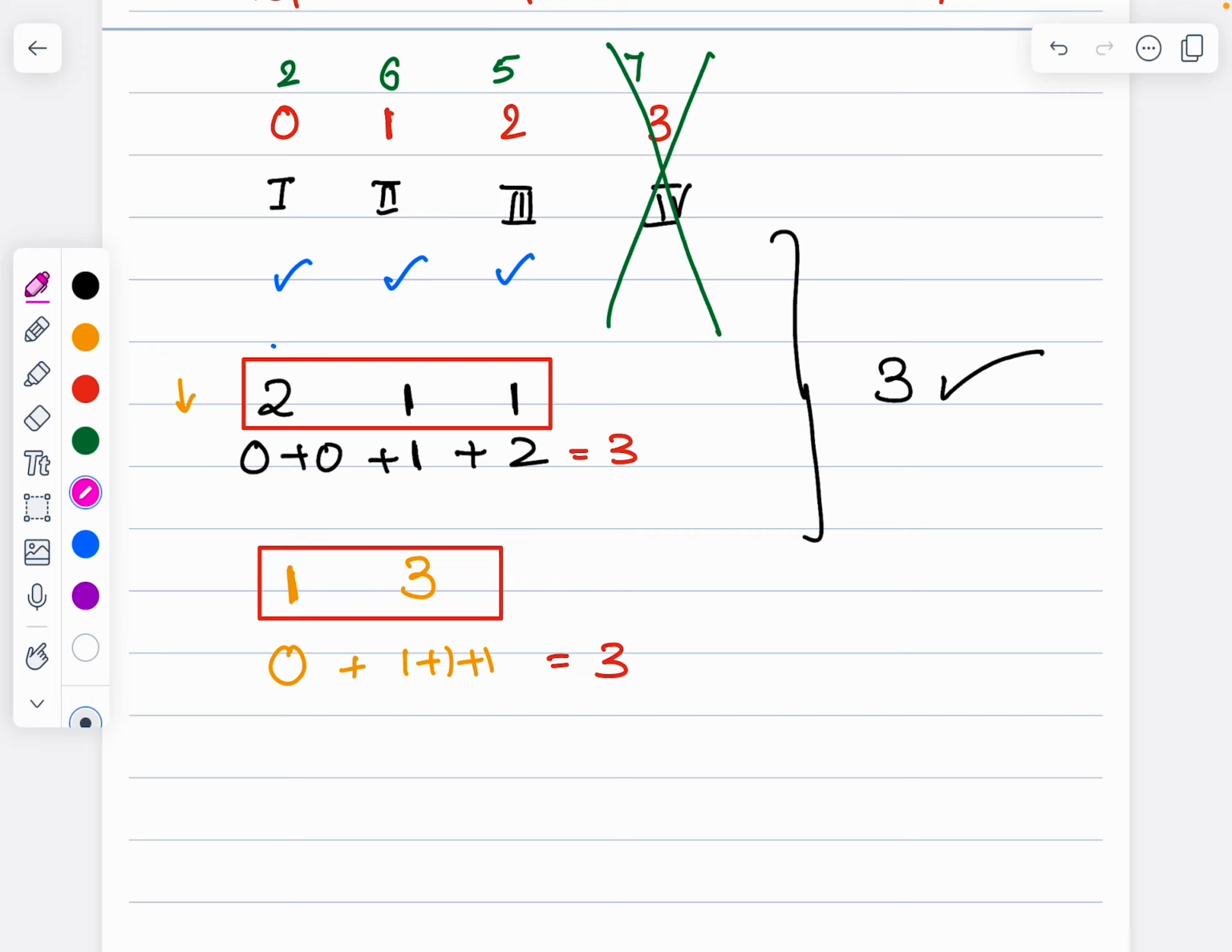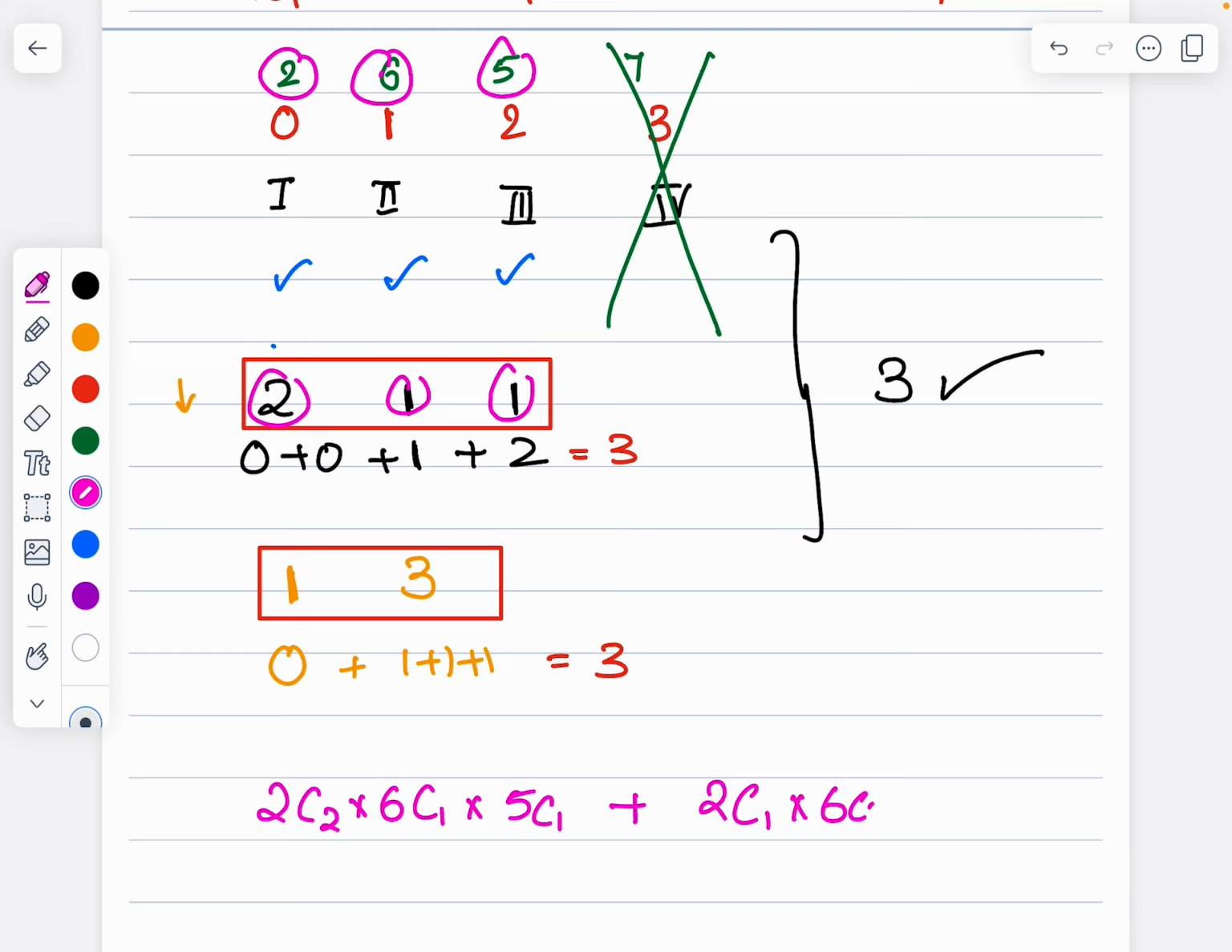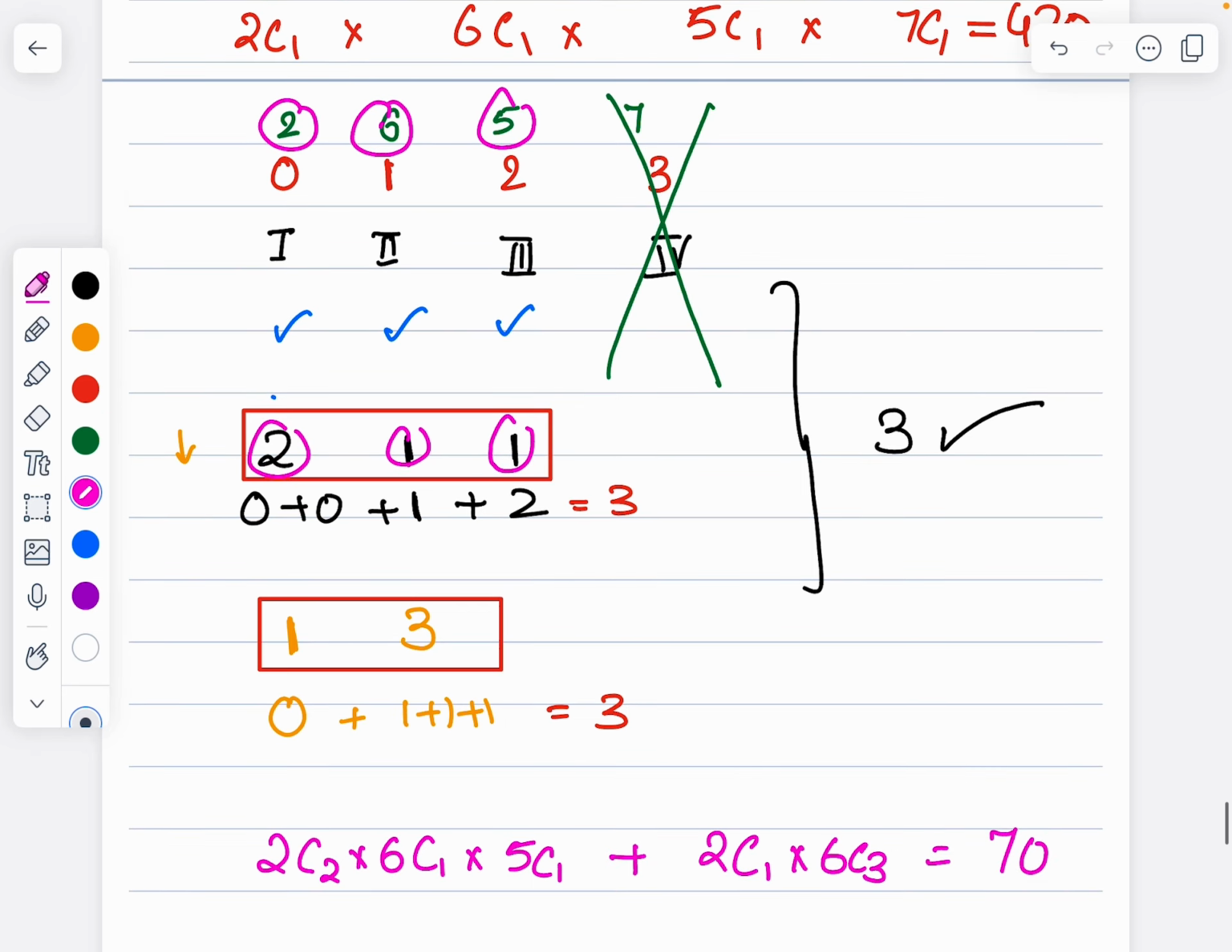So for the first one, the answer should be 2C2 times 6C1 times 5C1. Another way is 2C1 times 6C3. Do it by calculator. It should give you 70. This is a very tricky question. Pause the video, do it very slowly, and then you should be able to get that answer.